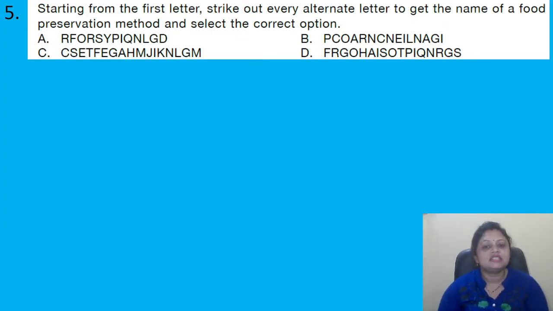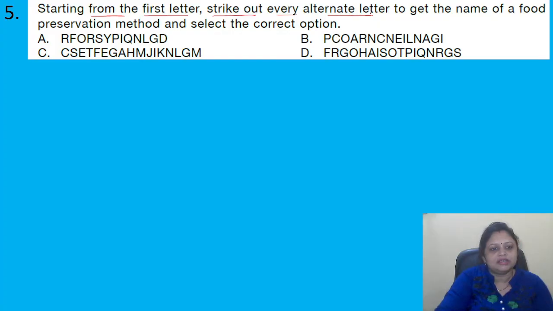Starting from the first letter, strike out every alternate letter to get the name of a food preservation method and select the correct option. So options are given and what we have to do? We have to strike out every alternate letter from the first letter. Okay. So now we will strike out every alternate letter. Sorry, not G, this one. So now we are getting here frying.